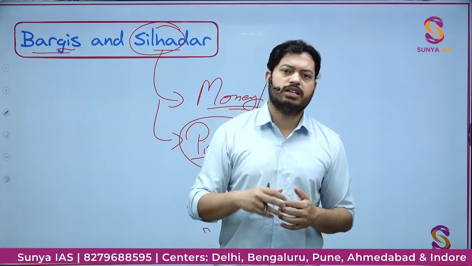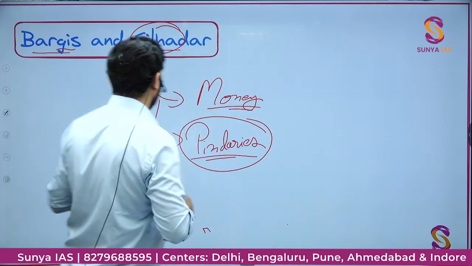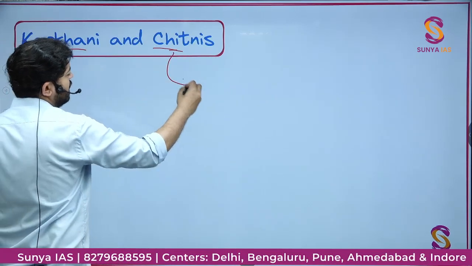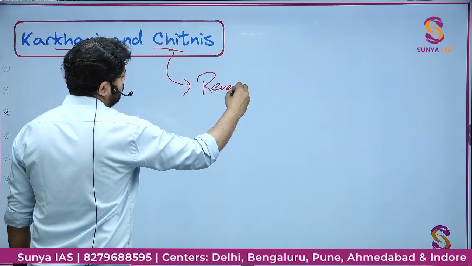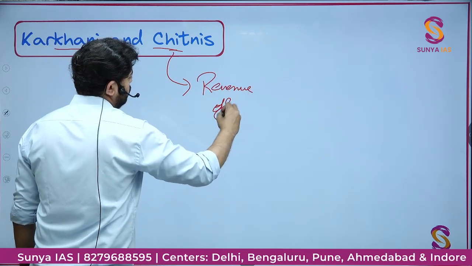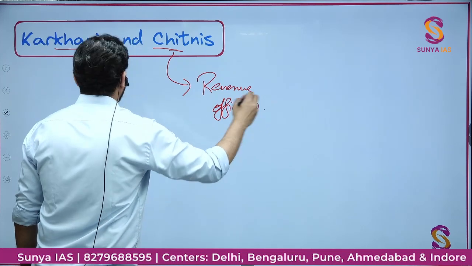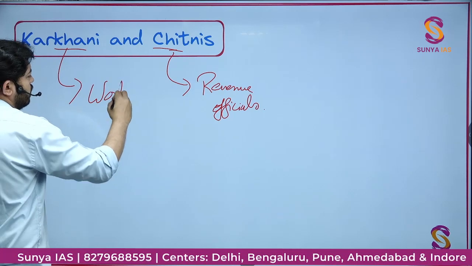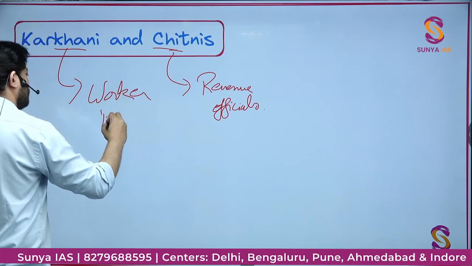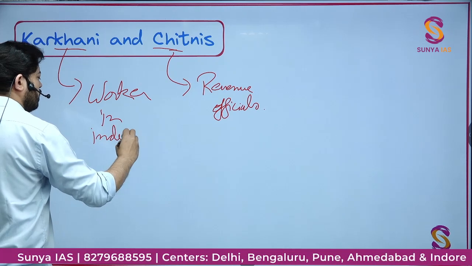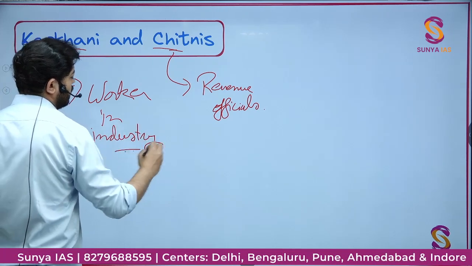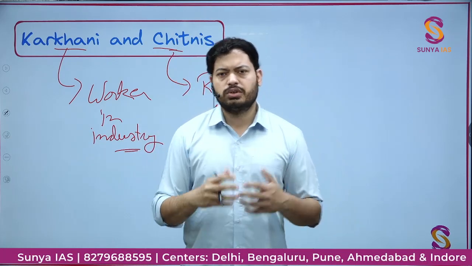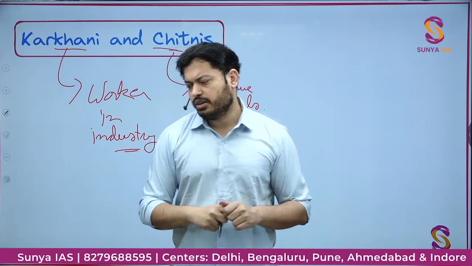So Bargis and the Silhedars you need to know well enough. Karkhani and Chitnis. Chitnis are local revenue officials. And Karkhani is basically a word for any worker working in an industry. In Mughal and Maratha times, Karkhanis were the ones who were actively employed in weaponry making. So these were the people. These details are there in your handouts.